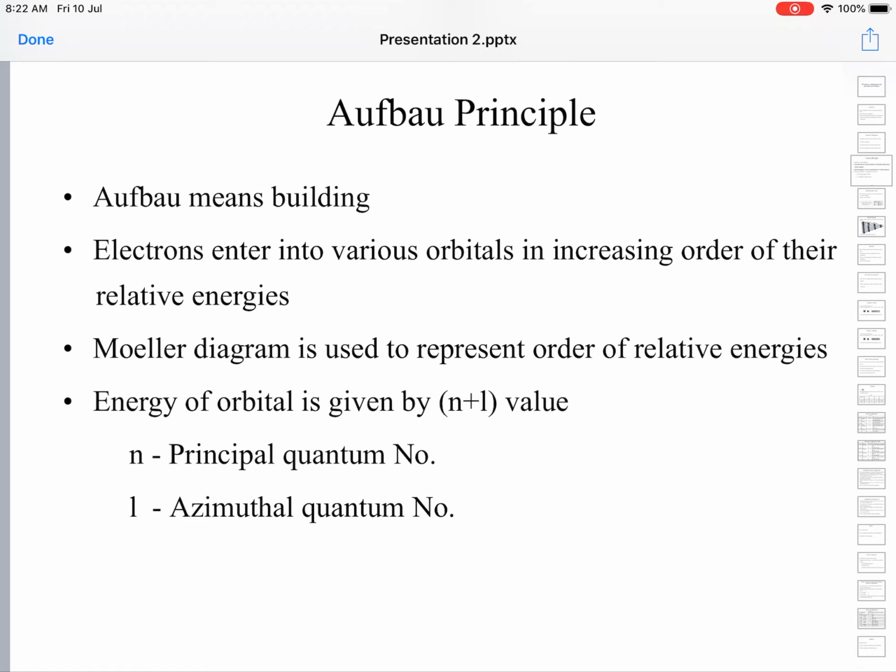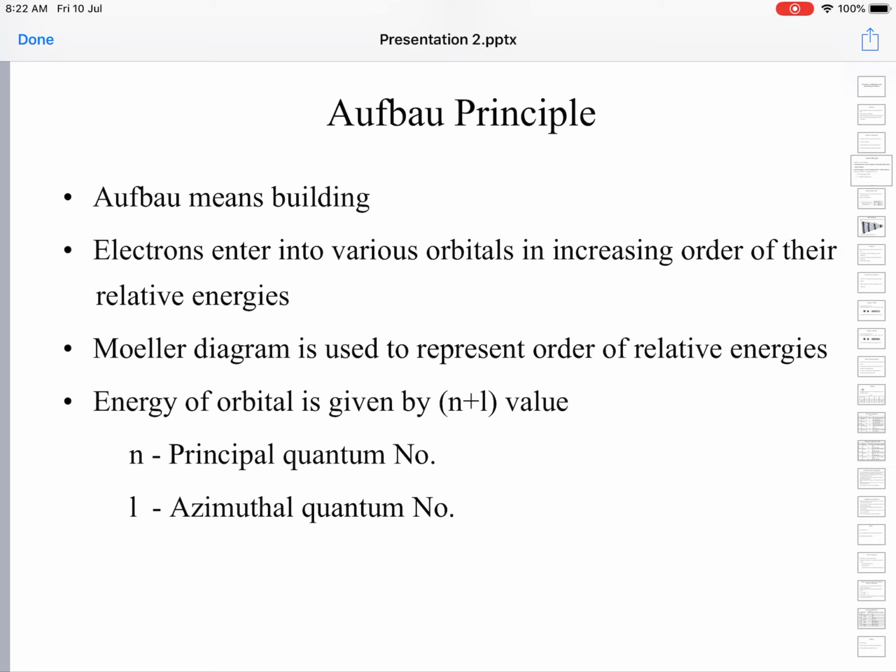Three principles govern this. The first and foremost principle is the Aufbau principle. Aufbau means building in the German language. Here this Aufbau principle states that electrons enter into various orbitals in the increasing order of their relative energies. So this distribution of electrons into various orbitals is done based on their relative energies.